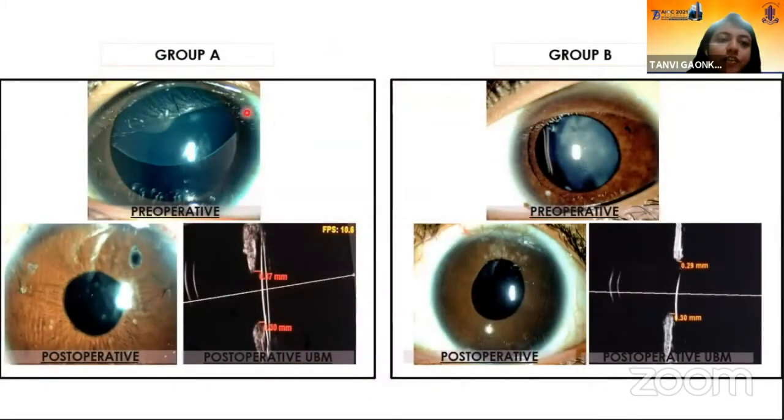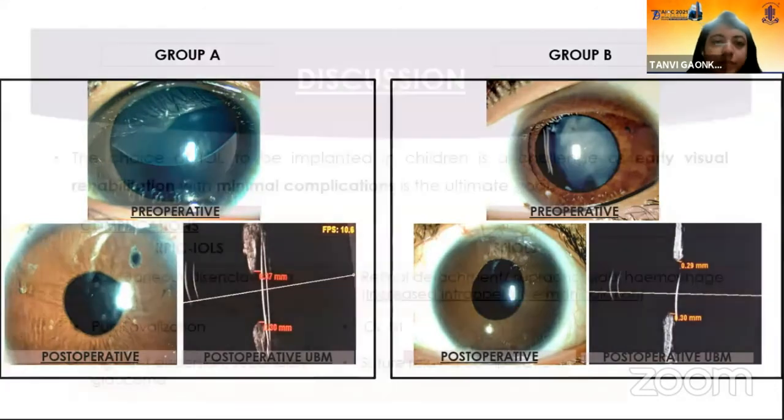So this is a patient of clear lens subluxation who underwent a retropupillary iris claw IOL implantation. As we can see, these are the enclavation sites, and the IOL appears to be centered. This is a patient of a lens subluxation with a cataractous lens who underwent an SF-IOL implantation. As we can see, the lens is stable and centered.